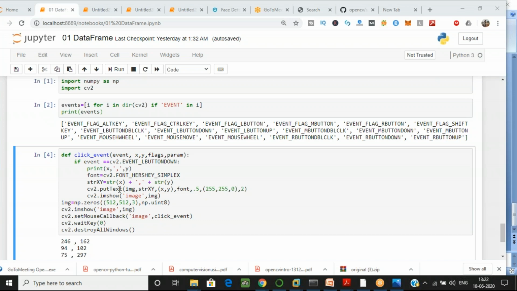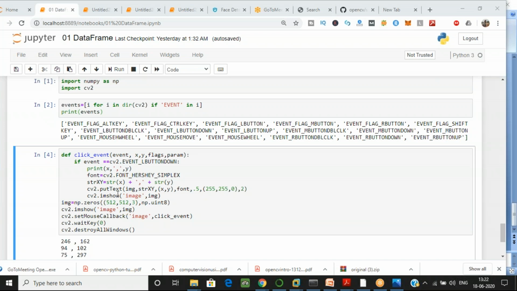Okay. So now I want to put the text over here. This is the function which I have used, cv2.putText, and in this function I am passing the image. Now see, below this line, my image is this np.zeros over here. Why did we use it? For creating our blank image, the black image which we have used for that.